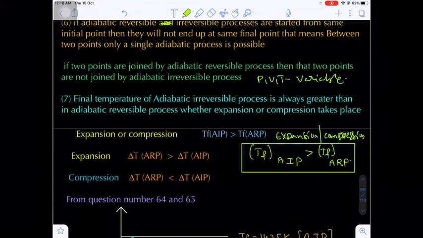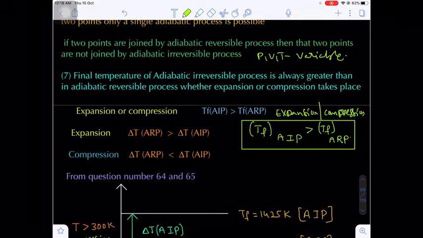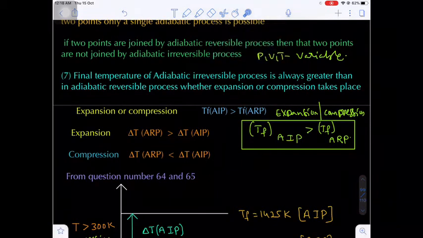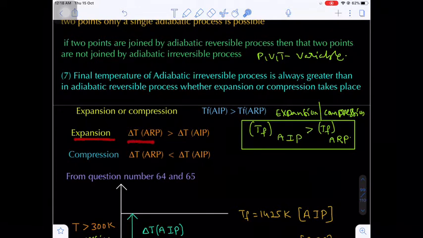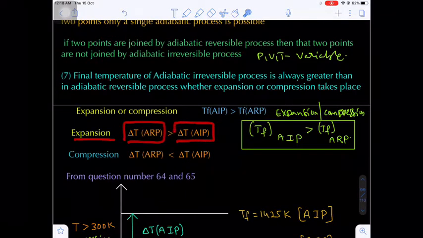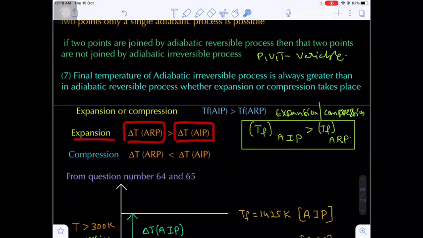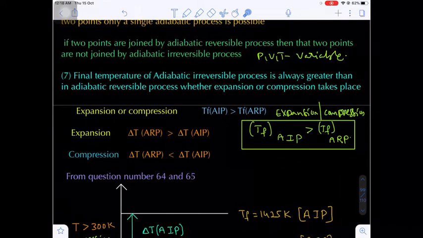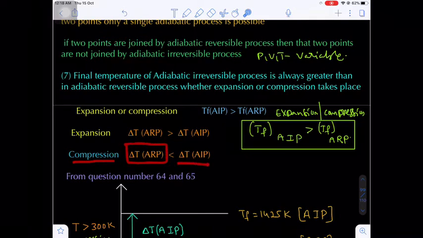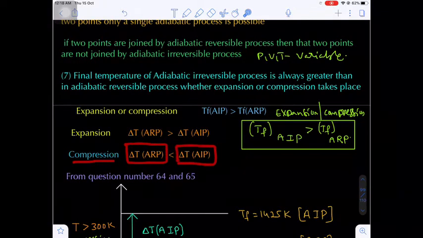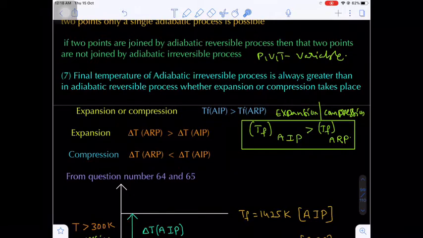Okay, this is a very important conclusion. And one more important thing: in case of expansion, the change in temperature of the adiabatic reversible process is greater than the change in temperature in the adiabatic irreversible process. But in case of compression, the change in temperature of the adiabatic reversible process will be less than the change in temperature of the adiabatic irreversible process.